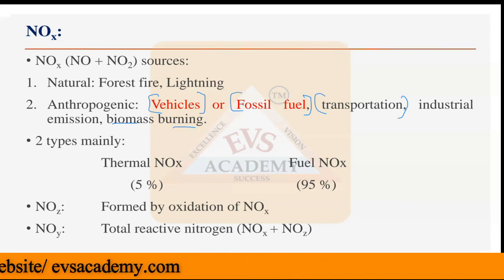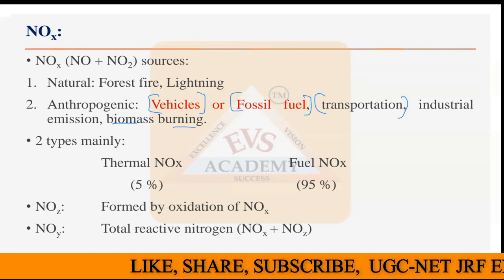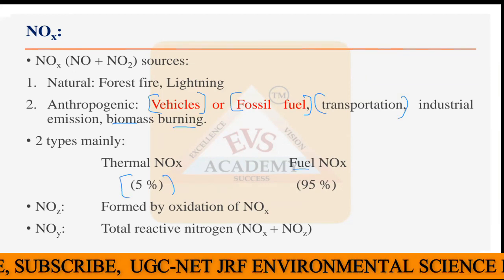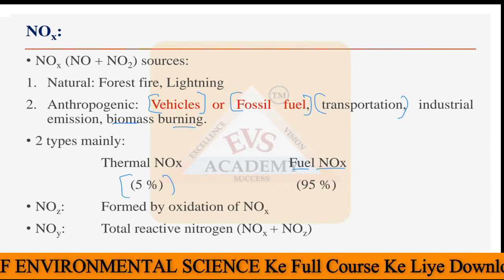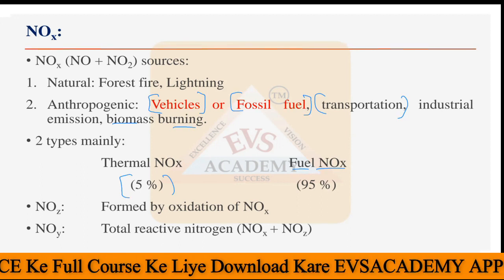Then NOx itself is divided into two different types. The two types are thermal NOx, which contributes almost 5% of all NOx, and fuel NOx. Fuel NOx means burning of fossil fuel, burning of biomass, and emission by vehicles. That is all fuel NOx.